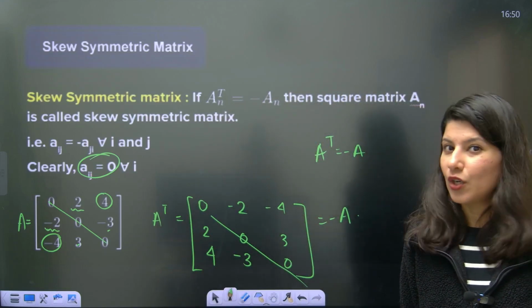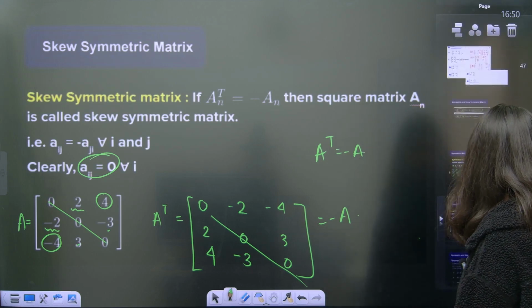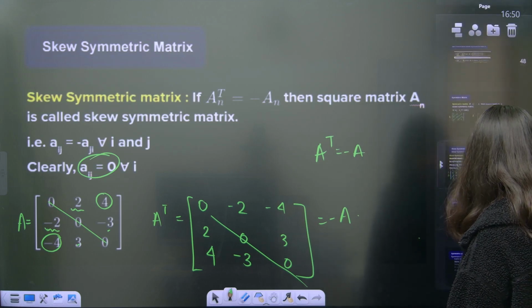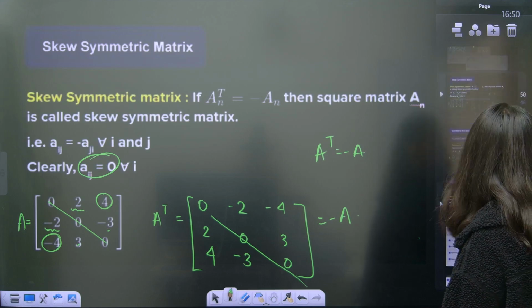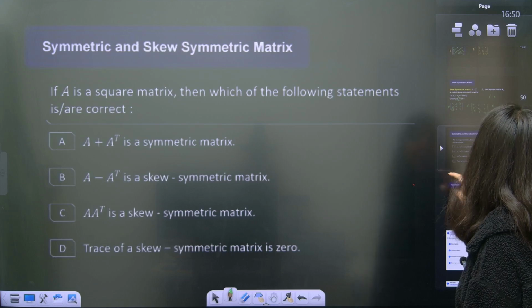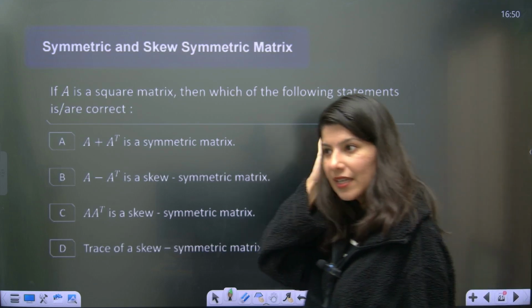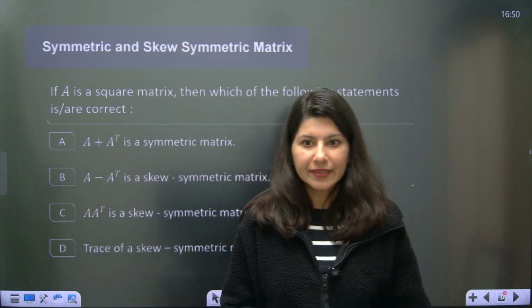Okay, all right, clear. So I think this is clear now, and now we can talk about how much is pending. Symmetric is there. So 2 more topics are pending: symmetric and then inverse.